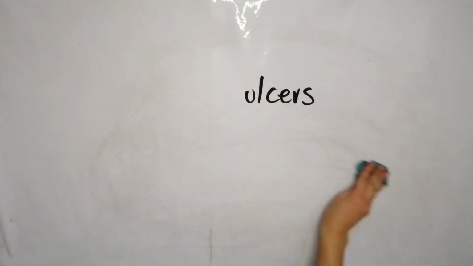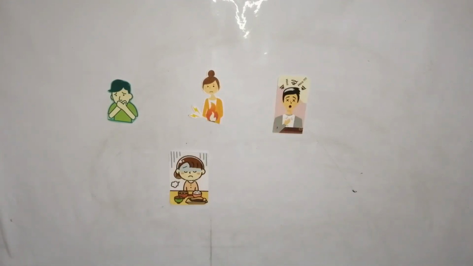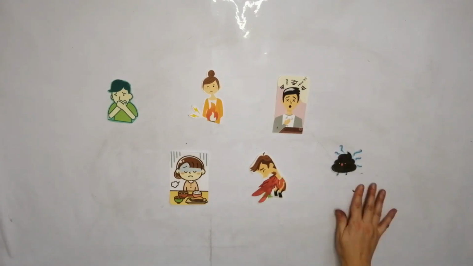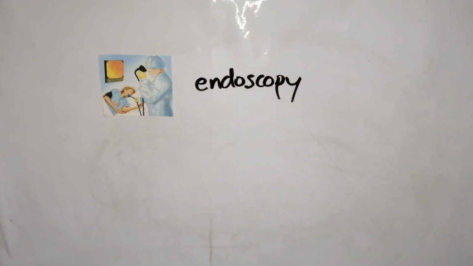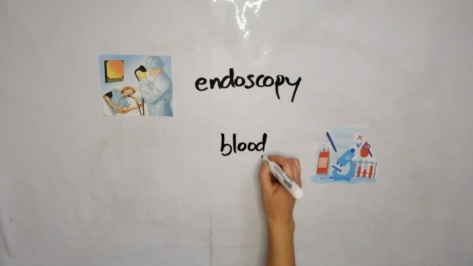That is why it's important to recognize the most common symptoms, such as nausea, abdominal bloating, abdominal pain, a burning sensation, hiccups, loss of appetite, vomiting blood, and black stools. Although many people have no symptoms, if one of those appears, it's important to go visit your doctor to make a correct diagnosis. The main tests to detect gastritis are upper endoscopy, which consists of a tube with a tiny camera to check the stomach lining and take a biopsy.